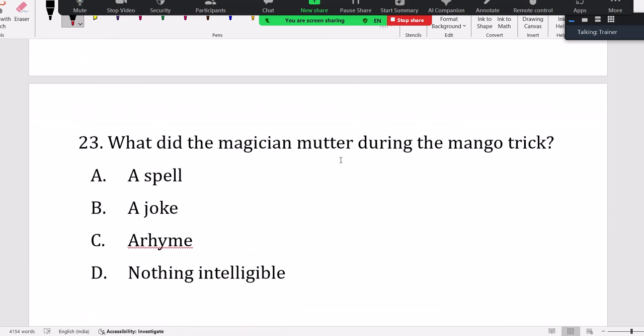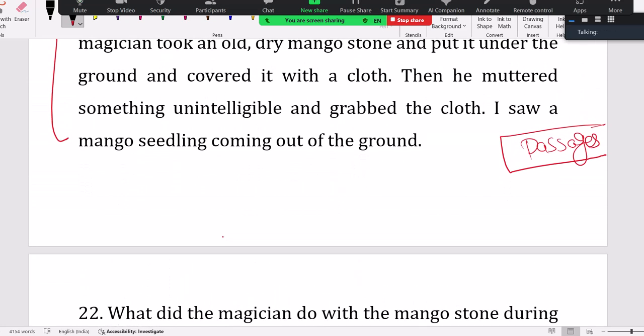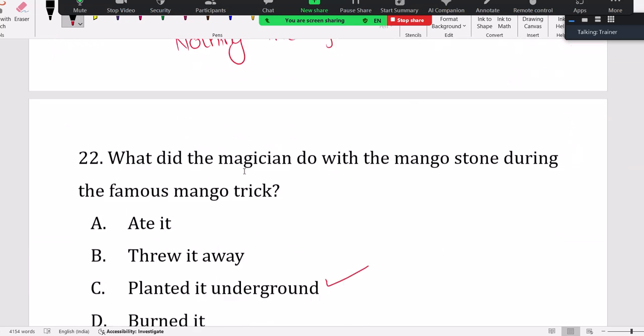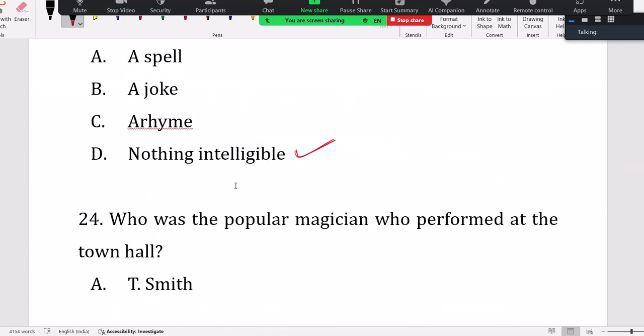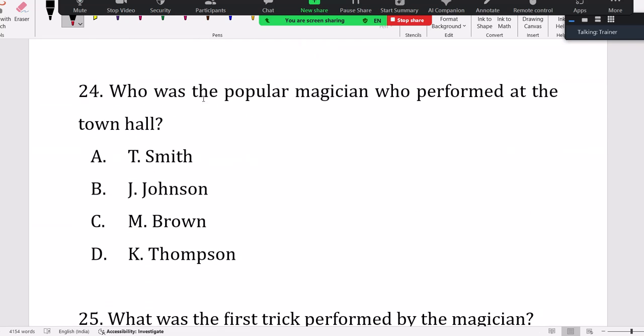Okay. What did the magician mutter during the mango trick? Spell, joke, rhyme? No, he did nothing intelligible. Unintelligible, you can see that. He did something unintelligible. Unintelligible, and they wrote nothing intelligible. It's nothing more than that. Unintelligible is nothing intelligible. That's what. Right. Next, who was that popular magician? Anyone? Popular magician? T. Smith. Smith.